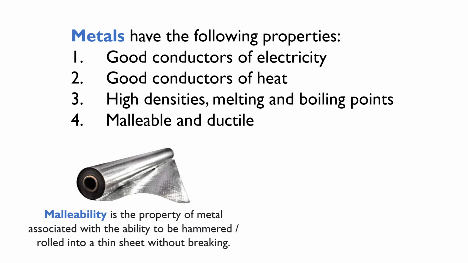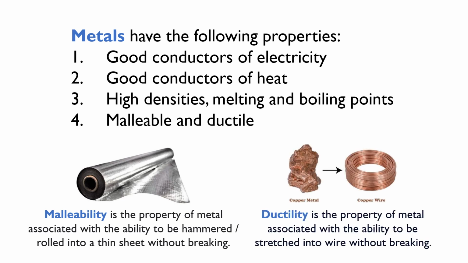Malleability is the property of metal associated with the ability to be hammered or rolled into thin sheet without breaking. Ductility is the property of metal associated with the ability to be stretched into wire without breaking.